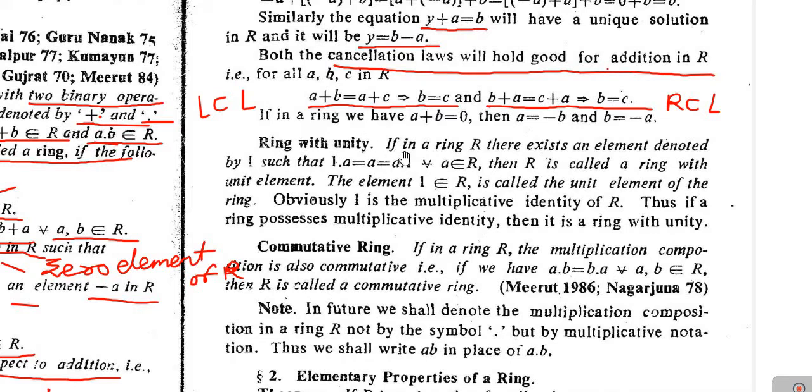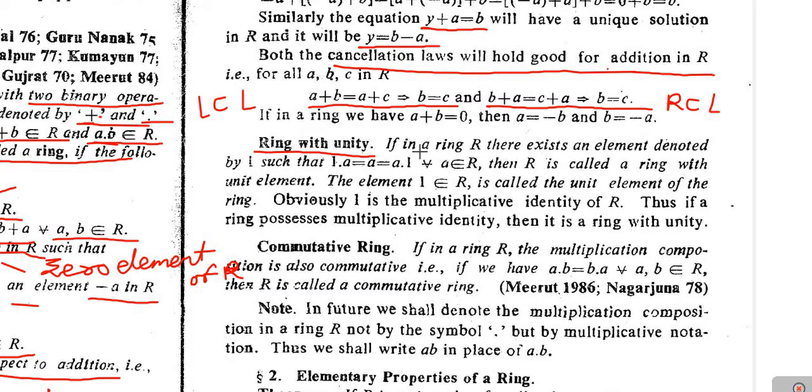A ring may also possess the identity element under the second binary operation, that is multiplication. It is quite possible that a ring may have the multiplicative identity element, means the identity element under multiplication operation. So if the ring has the identity element under the second operation, that is the multiplication, then we call such rings rings with unity. If the multiplicative identity element is in R, then we say that that ring is with unity, and the multiplicative identity is also called a unit element.